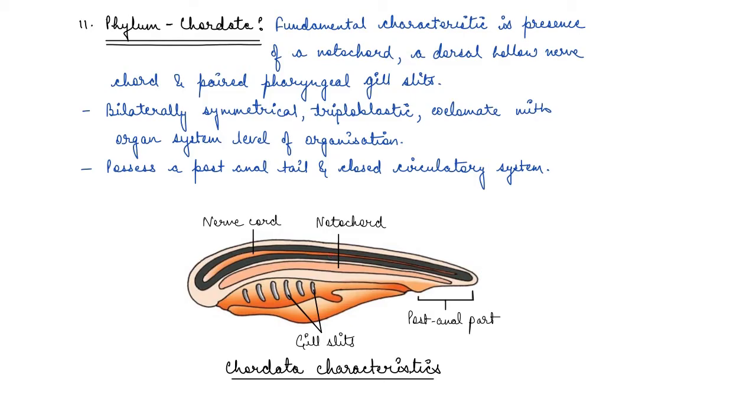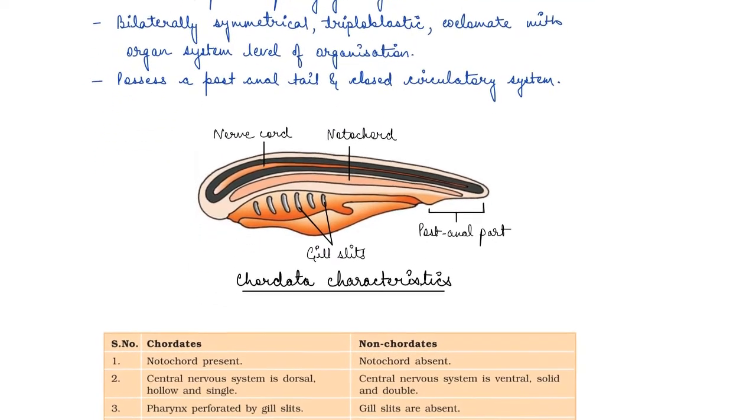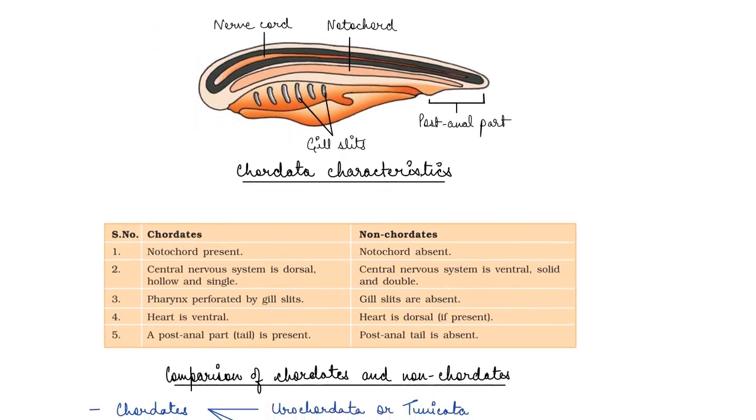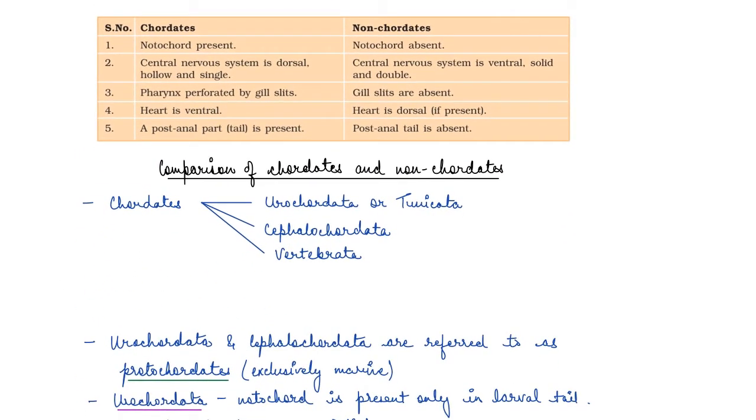Okay, now if we compare chordates and non-chordates, so till now, before this phylum, whatever we covered were non-chordates, right? So what is the difference between a chordate and a non-chordate? In the case of chordates, notochord is present, which is absent in case of non-chordates. Then they have a central nervous system, which is dorsal, hollow, and single. Here, in non-chordates, the central nervous system is ventral, it is solid, and it is double. Okay, then they have pharynx, which is perforated by gill slits, and gill slits are absent in the case of